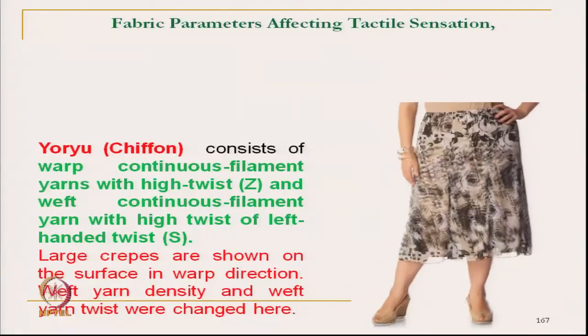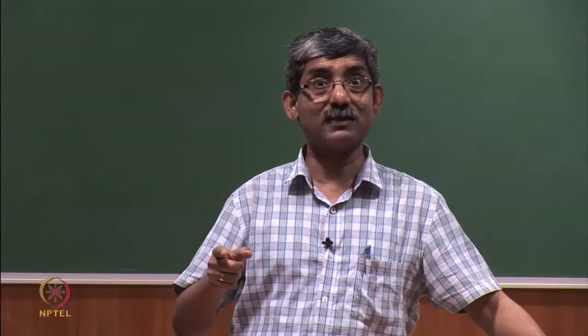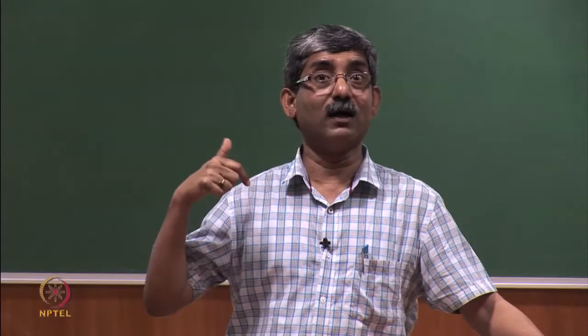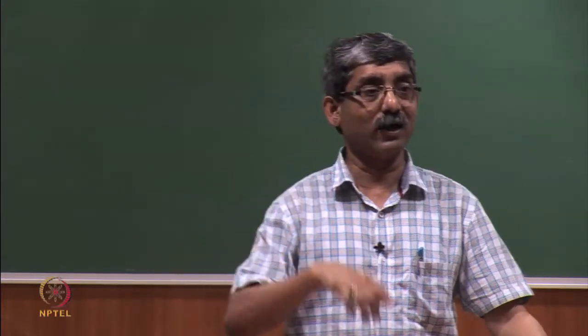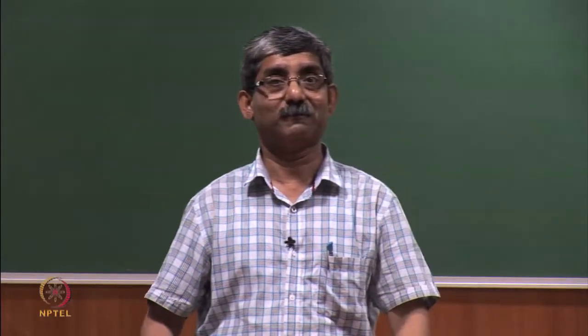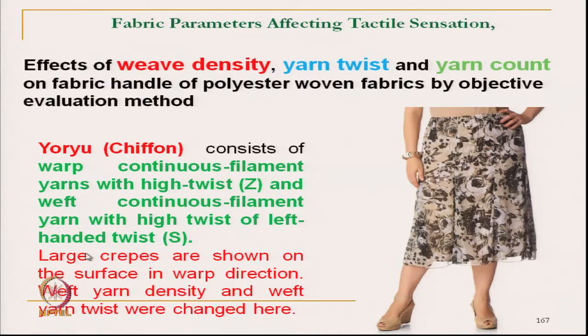Chiffon consists of high twisted yarn, like georgette, but the difference is that the warp yarn is Z twisted and the weft yarn is S twisted. The characteristics of chiffon, it is a very commonly used fabric.